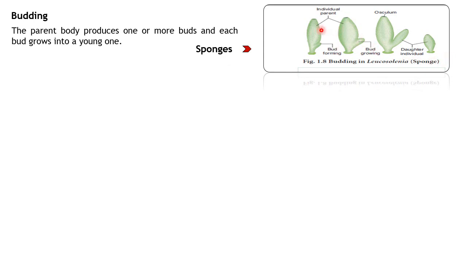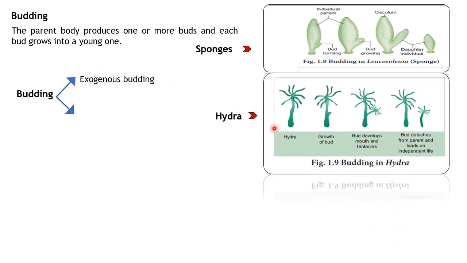Again, this budding, based on the place where it actually takes place, whether it is inside or outside the body, is again classified into endogenous and exogenous. Let's see what is exogenous budding. For exogenous budding, they have given an example with hydra. Let's see how it actually takes place. So this exogenous budding takes place outside the body surface. That's what I told you, right?